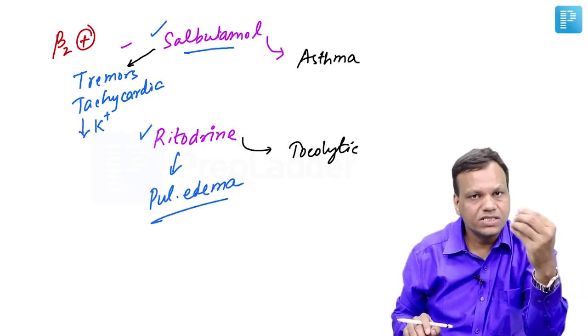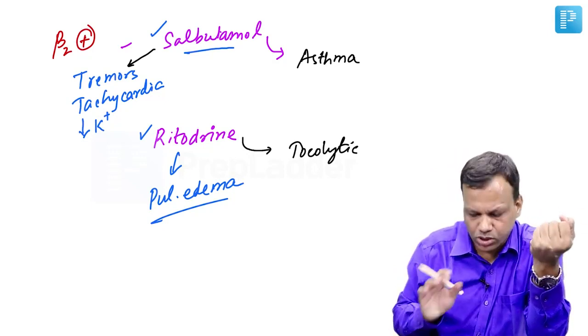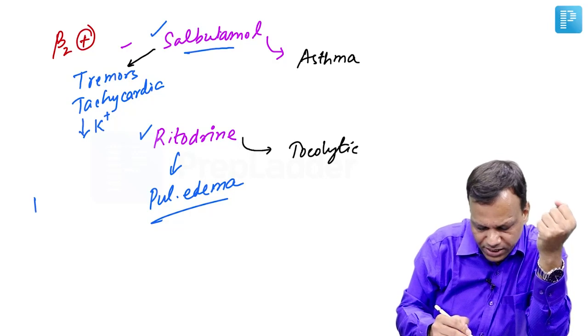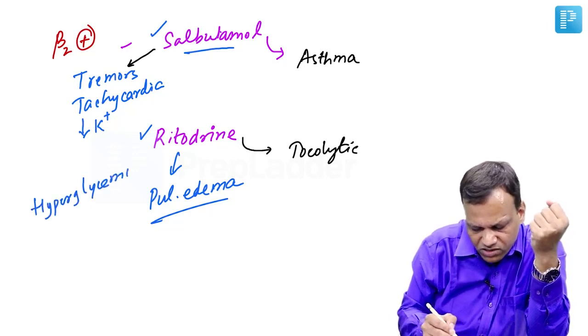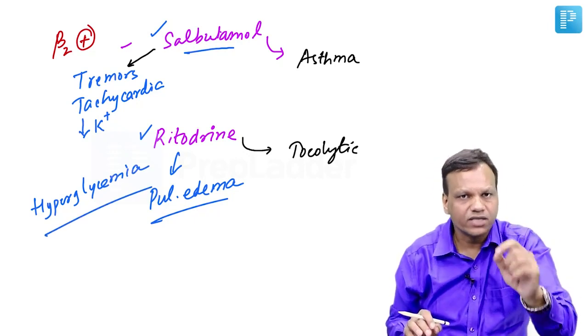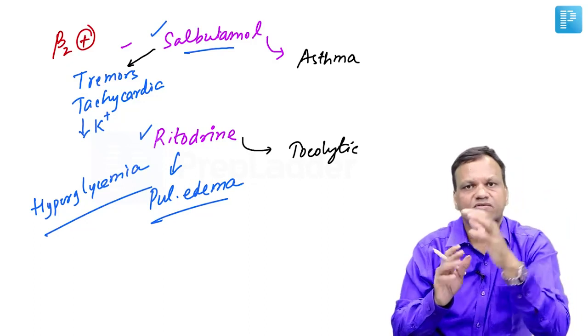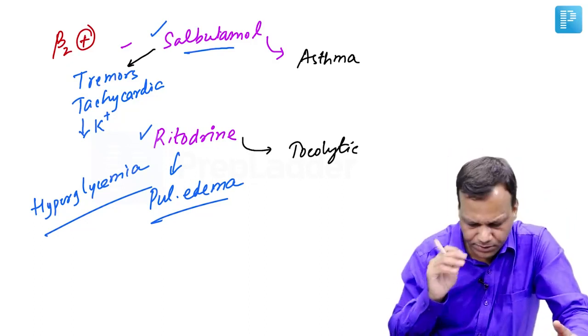Remember, beta 2 is increasing the blood sugar. We discussed it is present in liver, increased blood sugar. So they will never cause hypoglycemia. Rather, they can cause hyperglycemia, but they will never cause hypoglycemia. That is a commonly asked question: which of the following is not a side effect of beta 2 agonist? The answer will be hypoglycemia. They do not cause hypo, they cause hyperglycemia. Okay. So that is about the catecholamines and non-catecholamines.